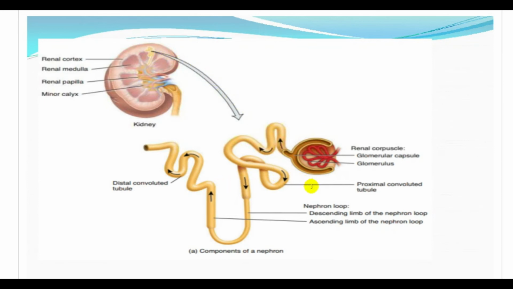See, this is the proximal convoluted tubule, and then there is the distal convoluted tubule under the renal tubule, and the loop of Henle, nephron loop. Descending limb, this is the descending, it's coming down, that is why it is the descending limb. Then this is the ascending limb. Okay, and this is the renal corpuscle.